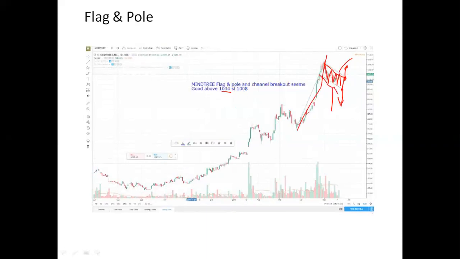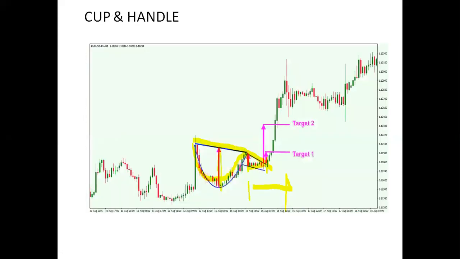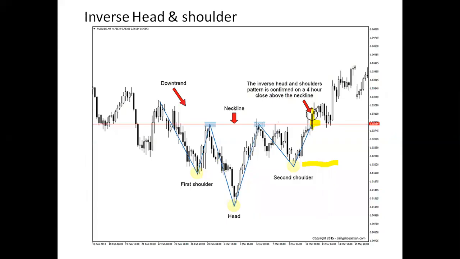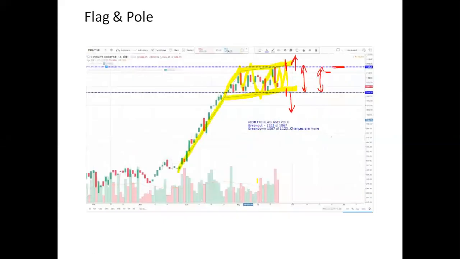And always remember, for any of these patterns, the cup and handle pattern or the inverse head and shoulder pattern, you have to put a double confirmation here in the volume. This line that is passing is called the average volume. If it's breaking on the downside, the candle should be red and the volume should be above the average.